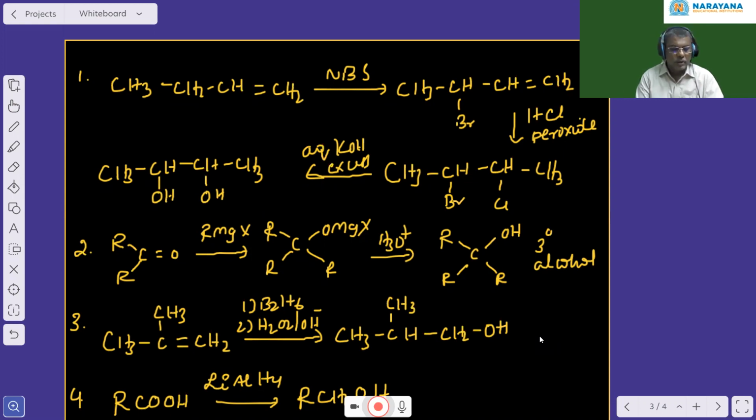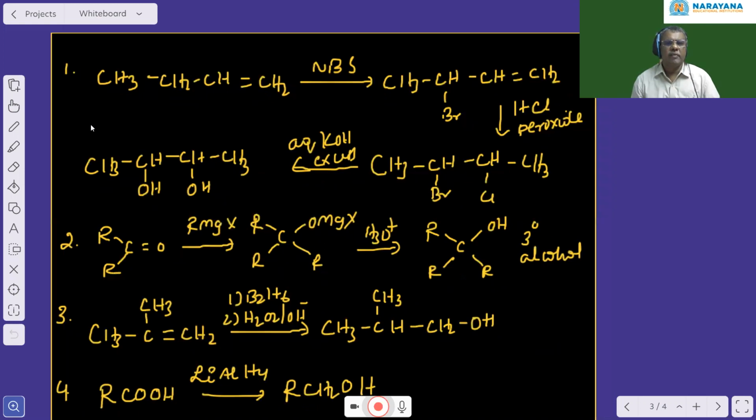So let us look at question number 1. They have given butene, and this butene is treated with N-bromosuccinimide. This is a special reagent which can cause allylic bromination at the allyl position. So here at the allylic carbon, the substitution of hydrogen by bromine takes place, and you get some allyl bromide.